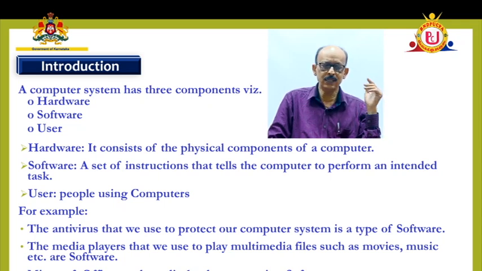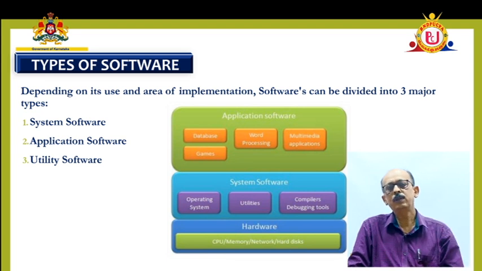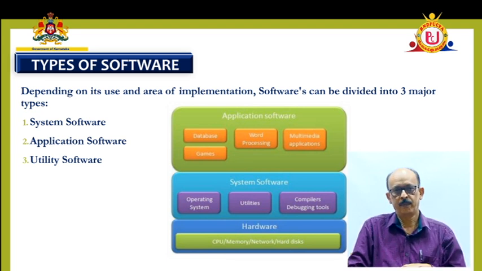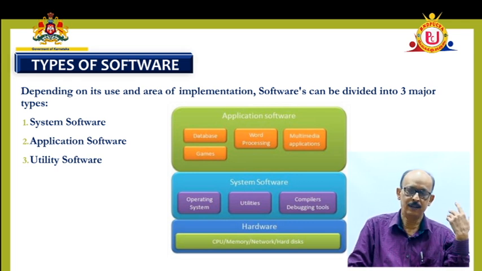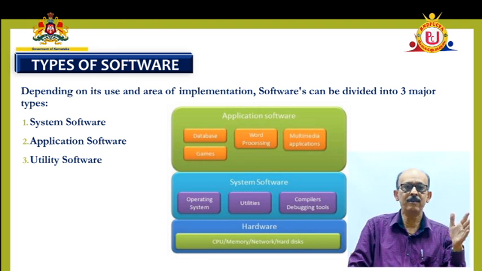In the next one, we need to know the types of software. There are different types of software available. One type is the system software. The second one is the application software. And I told you in the previous session about utility software. Antivirus is a utility which can be used by all, irrespective of the class of people.